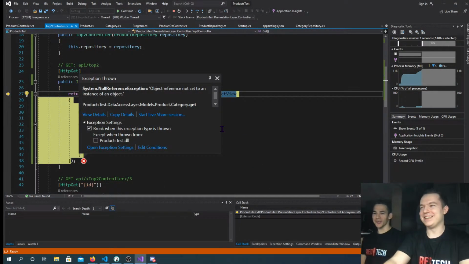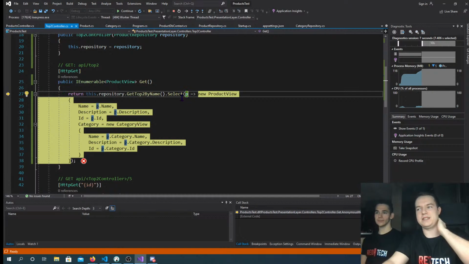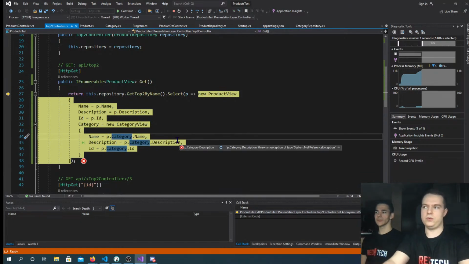Oh, damn. Okay, so another mistake for us. But this one was calculated. The last one wasn't. This one we expected. So what is happening here? Well, we have this list of products, and when we try to access a single product's category through p.category, this category is null. So it throws a null reference exception. Basically, we try to access the property name from something that's null, that's not an object.